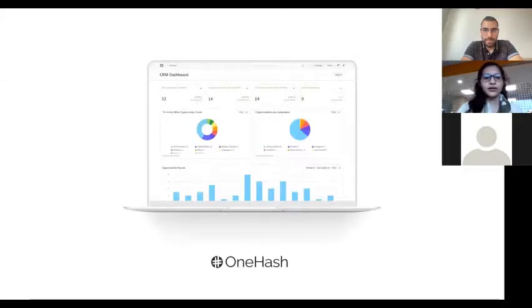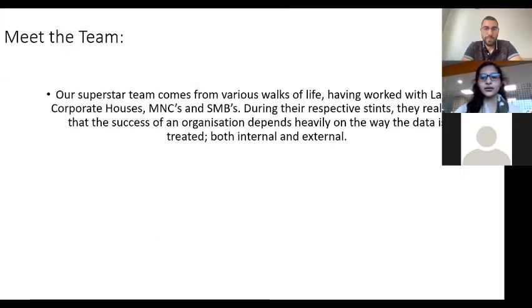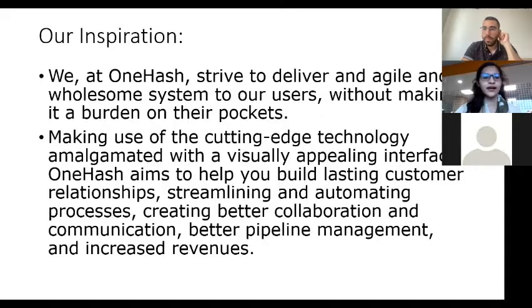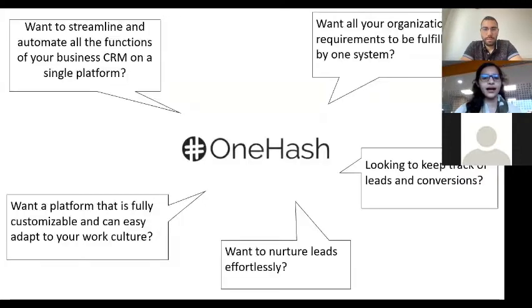I'll just start off. So I'll just introduce you to our team. We are just people with different walks of life. That's our inspiration, and what our product is, what we want our users to have. We want them to have streamlined and automated functions, and all the requirements fulfilled under one roof, a single roof.